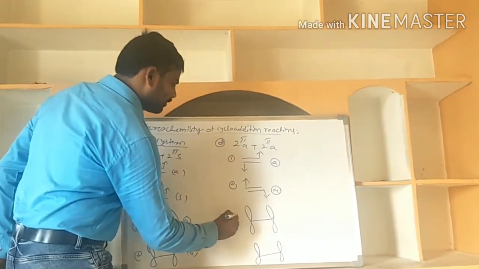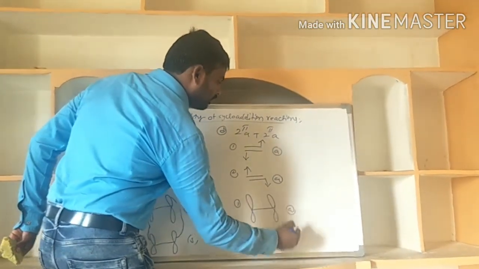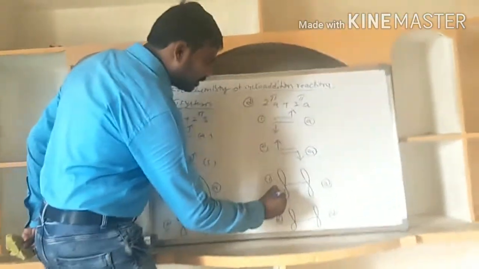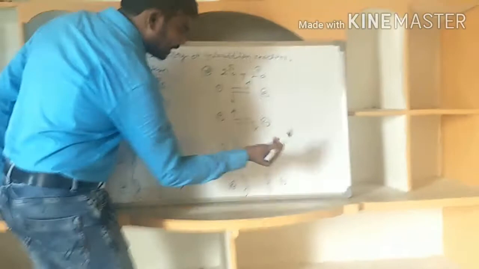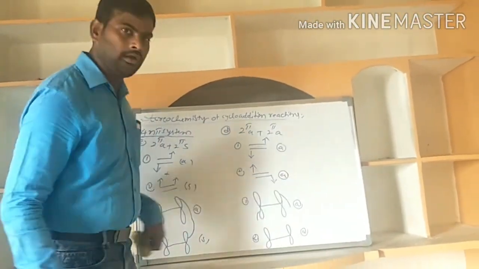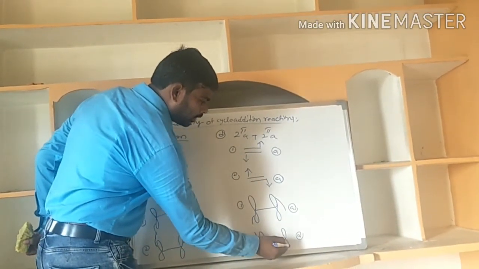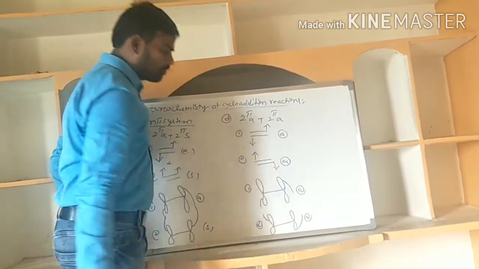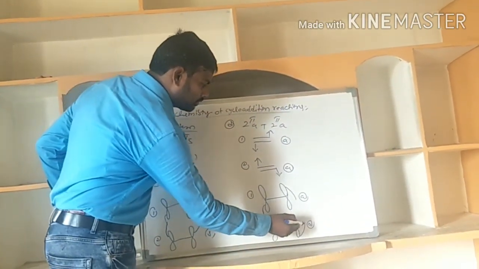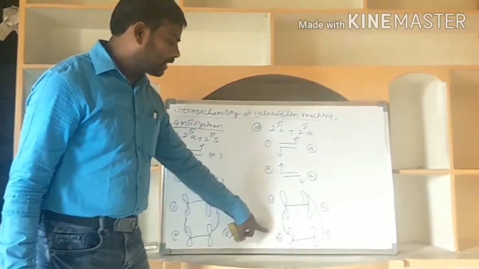Here is the first partner, the second partner; this is an andra partner, this is also an andra partner. Andra partner means opposite lobes are involved here. The second one is also an andra partner, meaning opposite lobes. This is an andra type of addition.